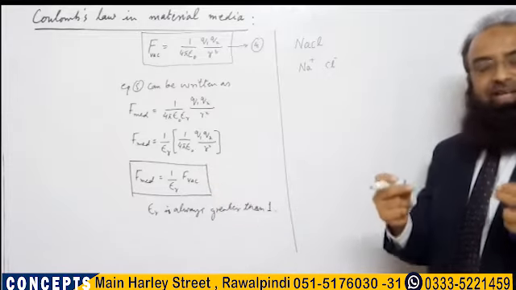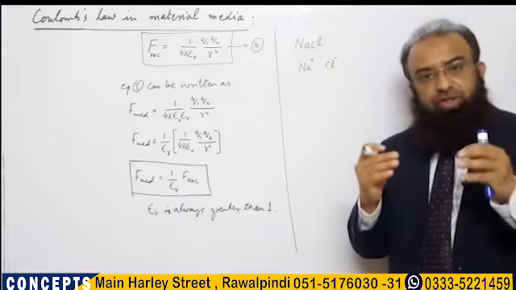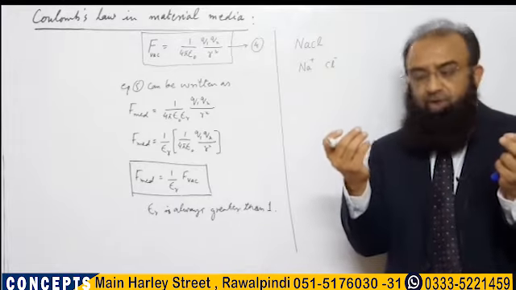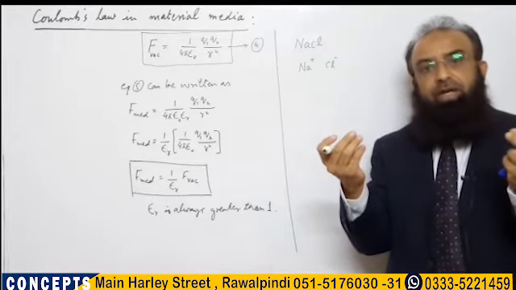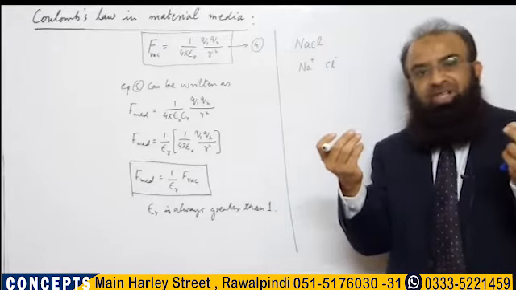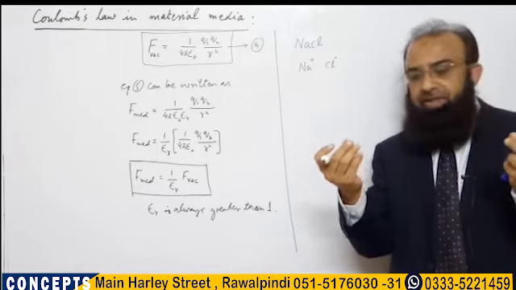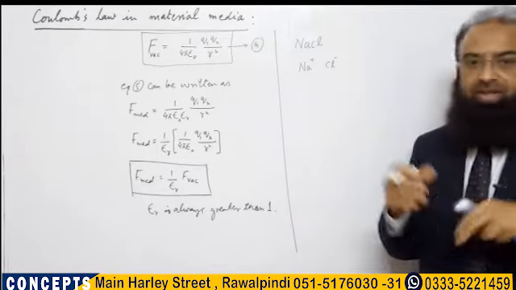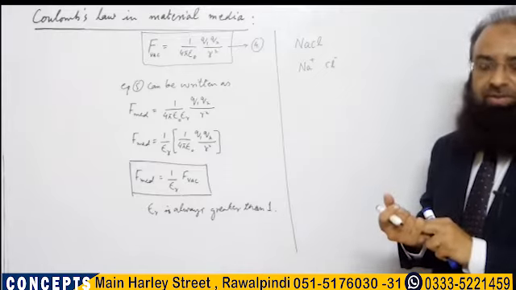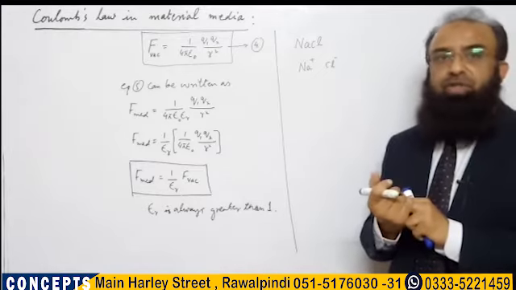This dielectric constant of water reduces the force between the positive sodium ions and negative chlorine ions, and due to this reduction in the force, the sodium chloride dissolves in water and the crystal structure collapses.